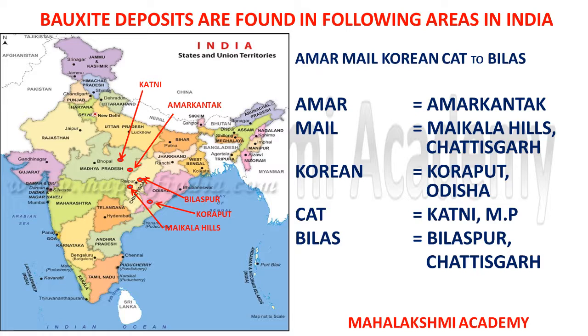The last word, Bilas, stands for Bilaspur, which is in Chhattisgarh. So you can learn these deposits through the short trick Amar mail Korean cat to Bilas. It will help you learn the bauxite deposits found in India.